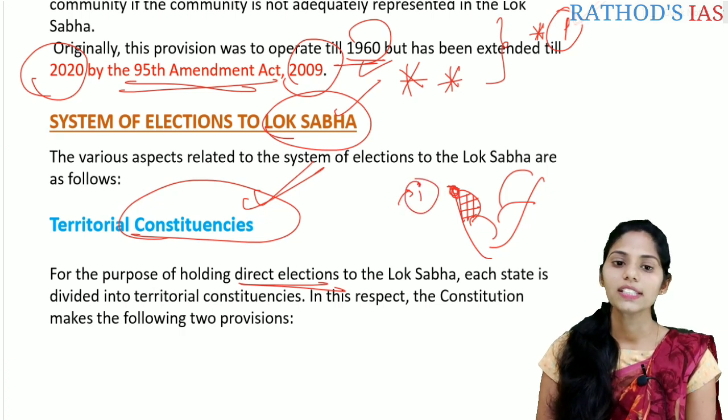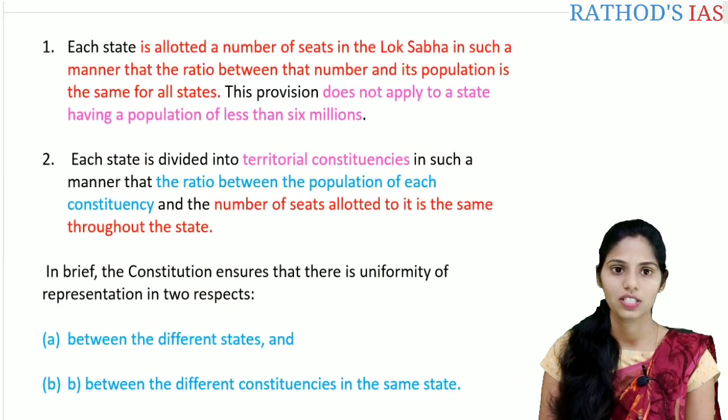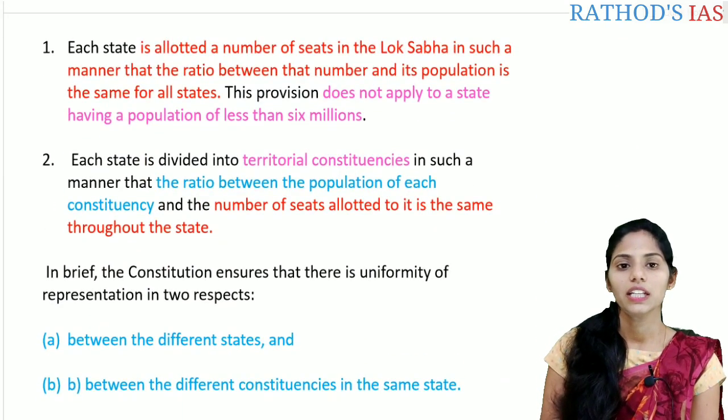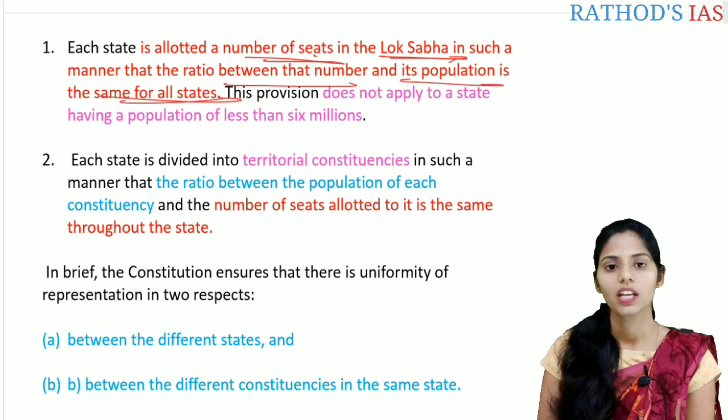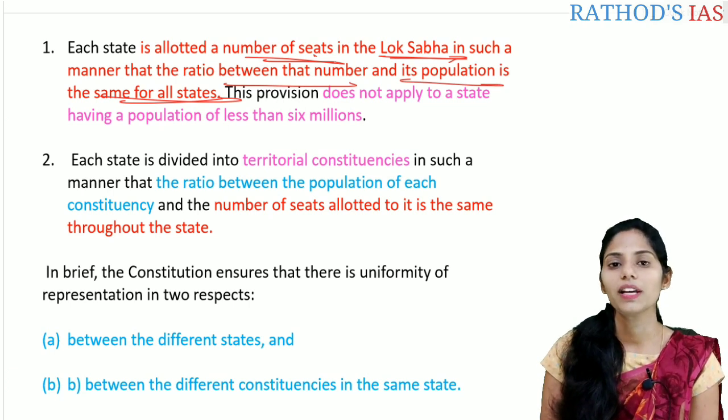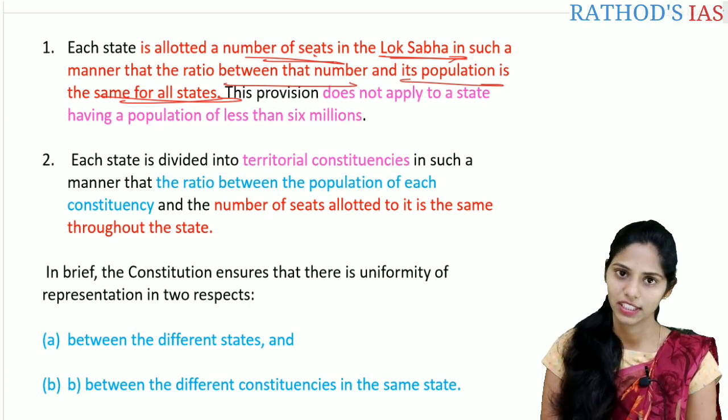Okay. So let us see the provisions that are given by the Constitution. The first one is, each state is allocated a number of seats in the Lok Sabha in such a manner that the ratio between the number of seats and its population is the same for all the states. If you see, in the Lok Sabha there are 545 seats.